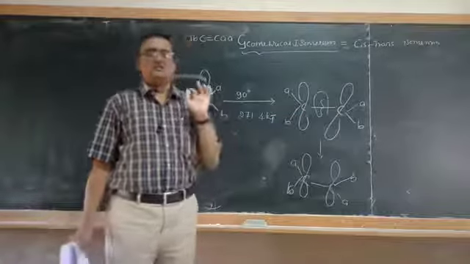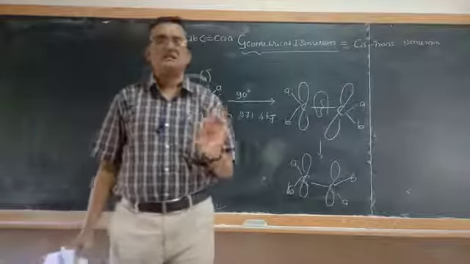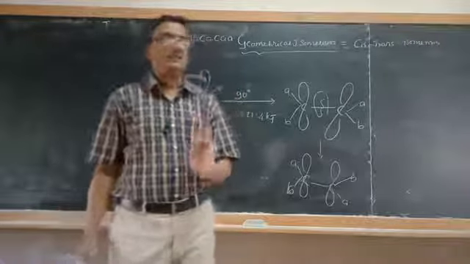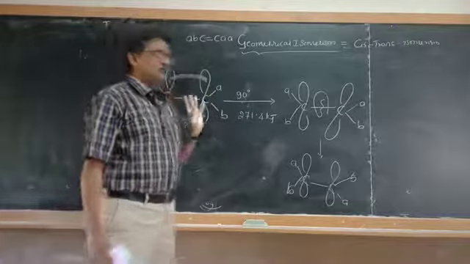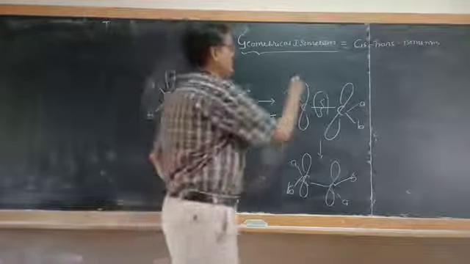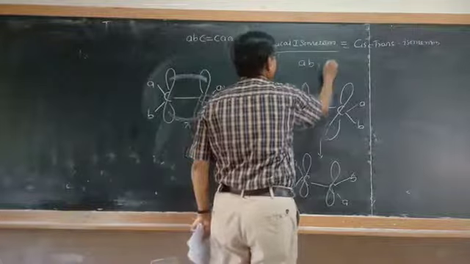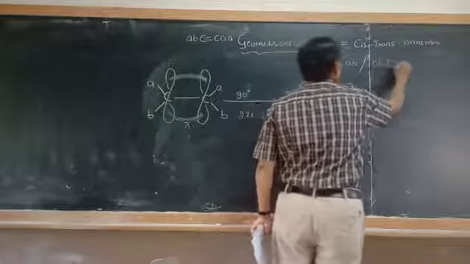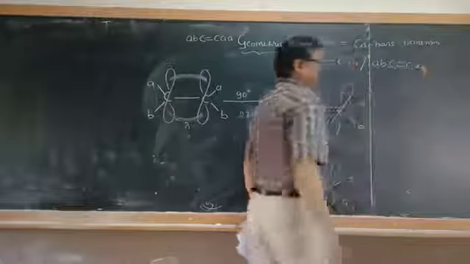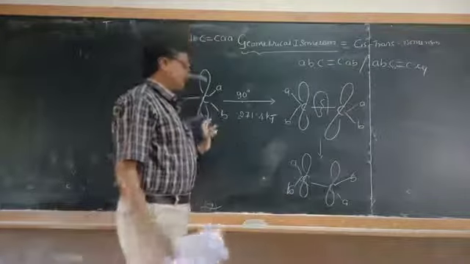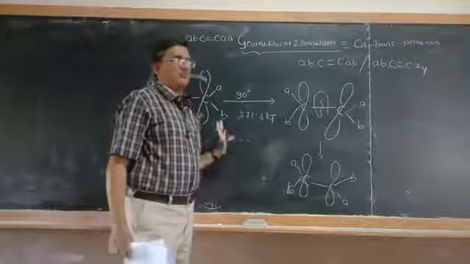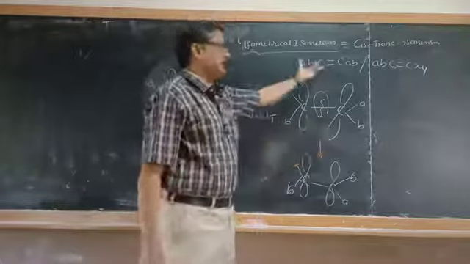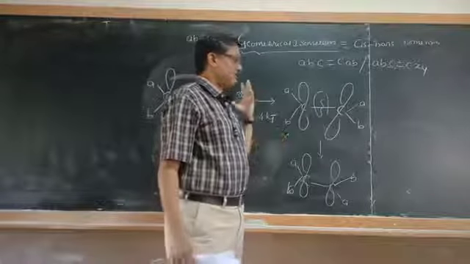So therefore, one of the most important necessary conditions for a compound to exhibit geometrical isomerism is restricted rotation. Another is that the compounds must have a formula like A, B, C, double bond C of AB, or it must be A, B, C, double bond C of XY. Okay, so in order to get cis and trans isomers or geometrical isomers, we need compounds of this type, and they should necessarily possess restricted rotation.